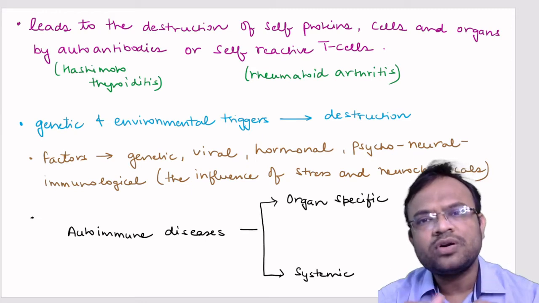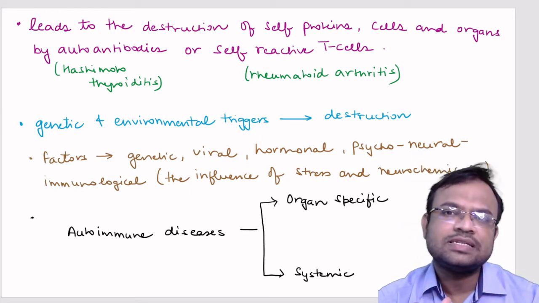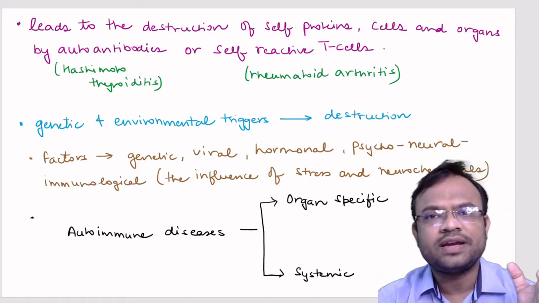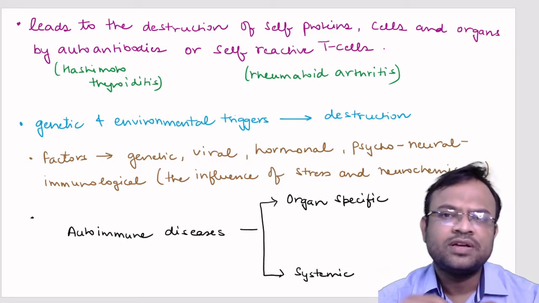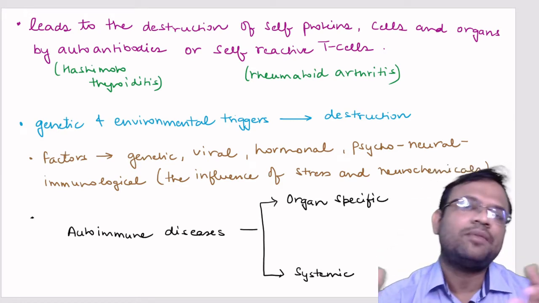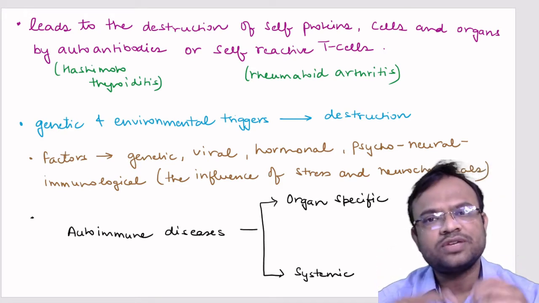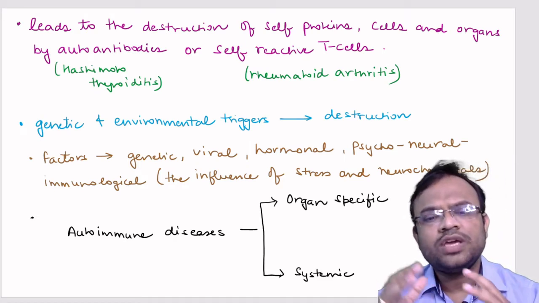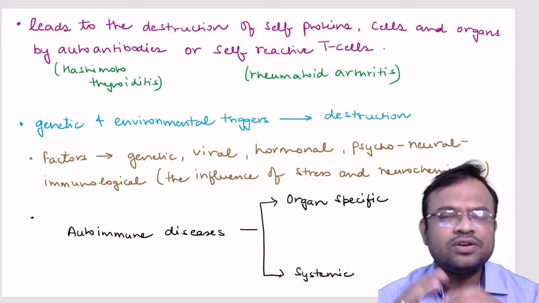But the most important among these are the genetic and environmental factors, or genetic and environmental triggers. Because of these triggers, ultimately there would be production of self antibodies or self-reacting T cells.